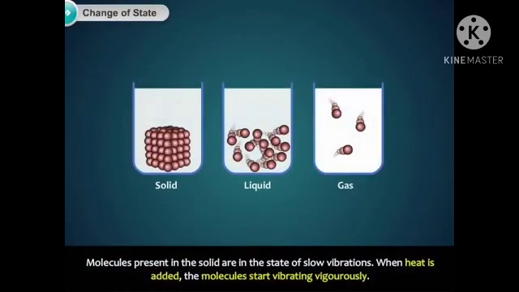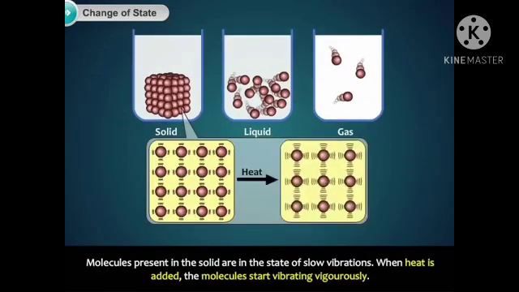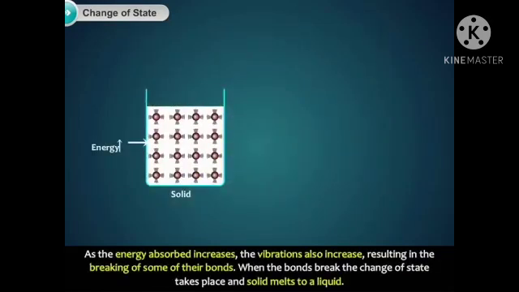Molecules present in a solid are in a state of slow vibrations. When heat is added, the molecules start vibrating vigorously. As the energy absorbed increases, the vibrations also increase, resulting in the breaking of some of the bonds.